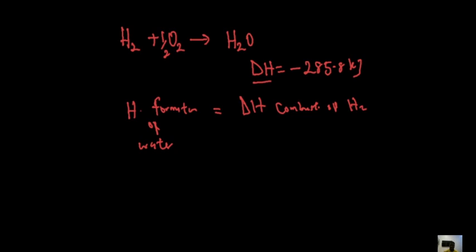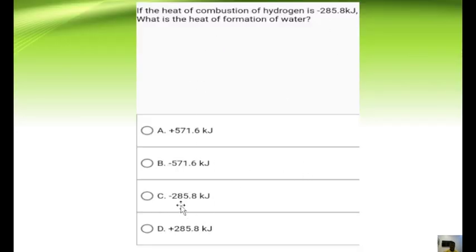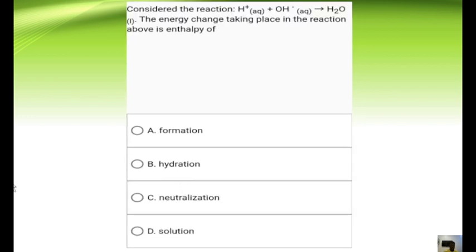Hence, what is our answer going to be? Our answer is going to be minus 285.8 kilojoules. And that's that basically. So with that said, we'll try out one more question and call it off.